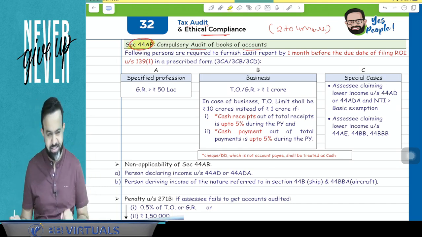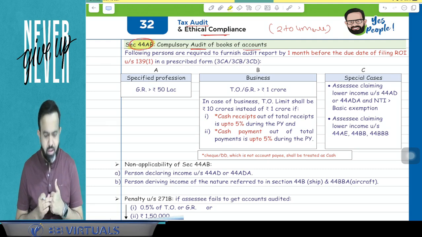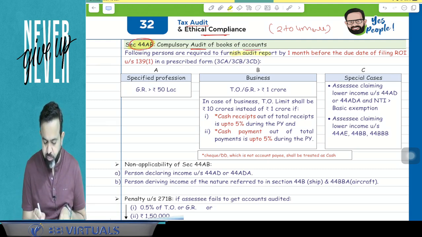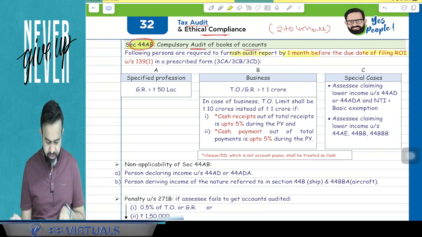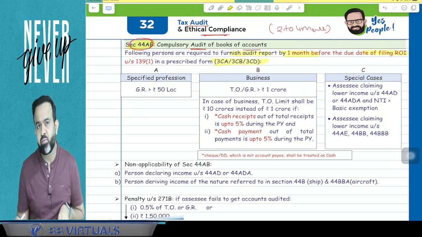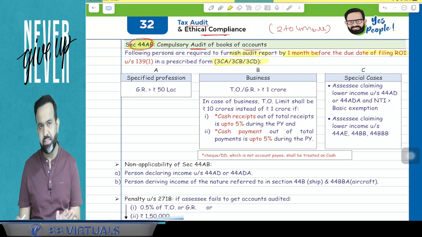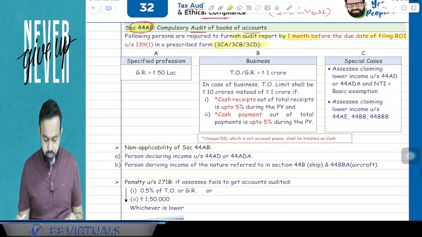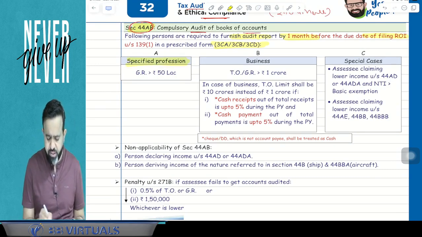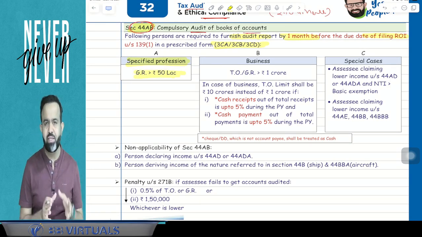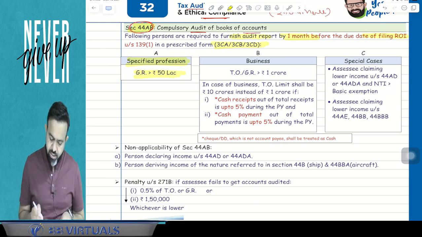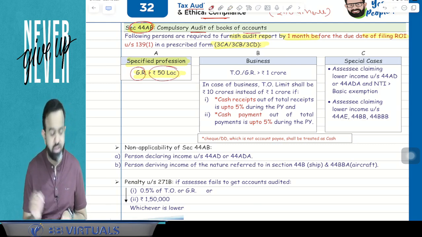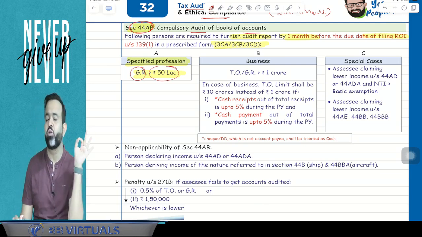But now we will revise this section. What does the section say? Pay attention. The following persons are required to furnish the audit report 1 month before the due date of return filing, in the prescribed form, and there are forms 3CA, 3CB and 3CD. When 3CA, 3CD is applicable and when 3CB, 3CD is applicable, I will explain in the later part. Now when is audit mandatory? In case of a specified profession, if your gross receipt in the previous year is more than 50 lakh, then your books of accounts are mandatorily required to be audited by a chartered accountant.